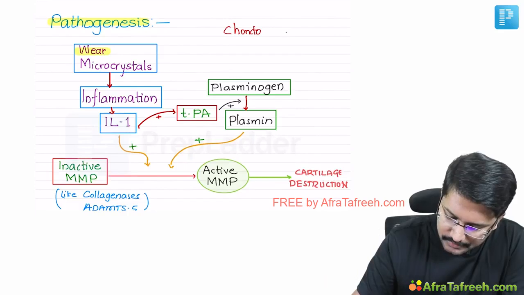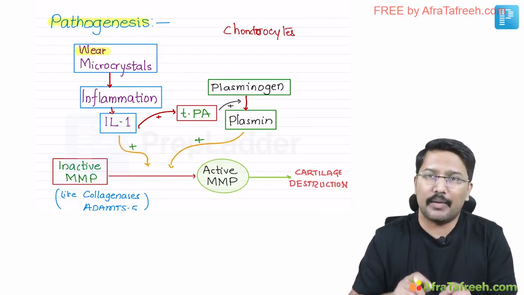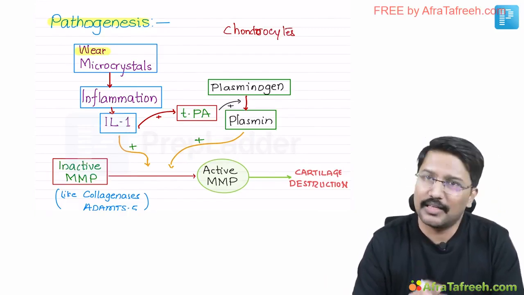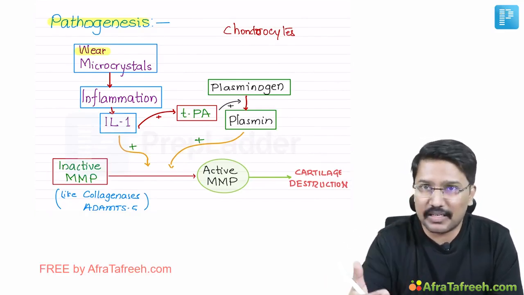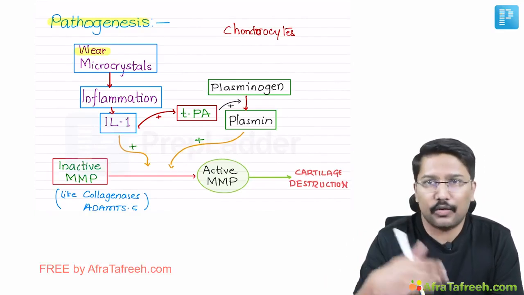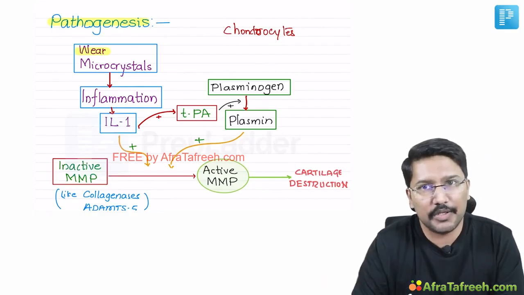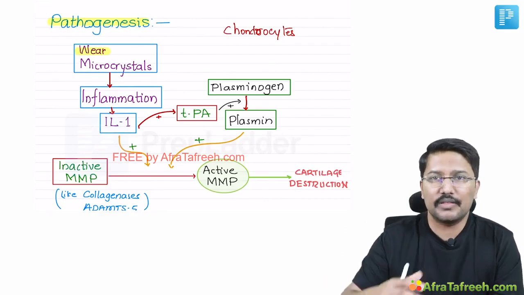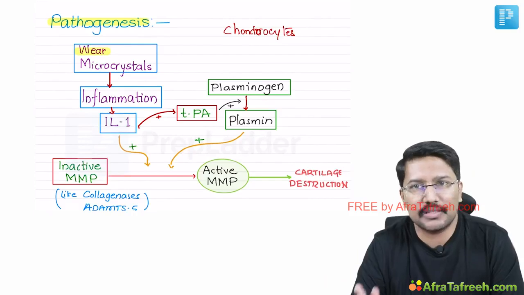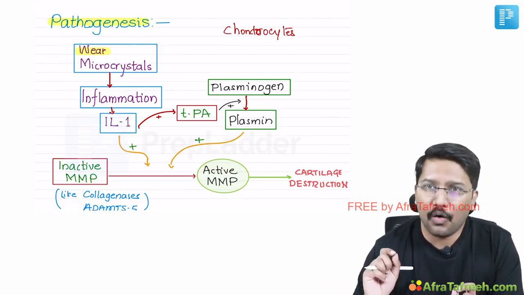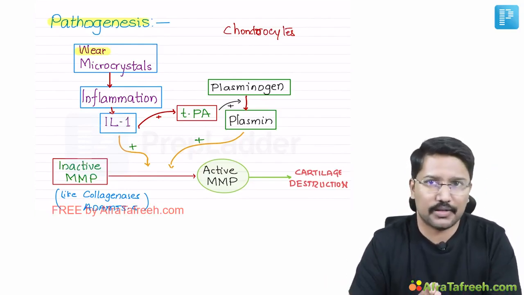Chondrocytes are the ones which are secreting the cartilage matrix. So the most important structure that is damaged in osteoarthritis is obviously cartilage. Other structures are also involved. There is involvement of bone in the form of sclerosis, subchondral cyst formation, and also new bone formation. There is also involvement of the synovium. Synovial inflammation is known to occur, and the muscles which support the joint can also get wasted. So all the joint structures can be involved, in simple words. But all the pathogenic processes start from the cartilage. Cartilage damage is the hallmark of osteoarthritis, right?